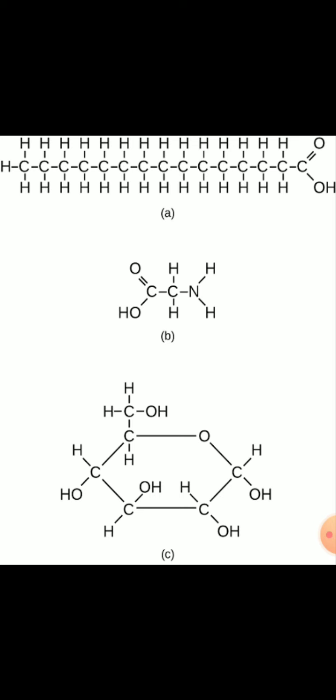Carbon has the unique ability to form bonds with other atoms of carbon, which leads to large molecules. And this property of carbon to form bonds with other atoms of carbon is called catenation. Please remember the definition. What is it? Carbon has the unique ability to form bonds with other atoms of carbon, which leads to large molecules. This property is called catenation.